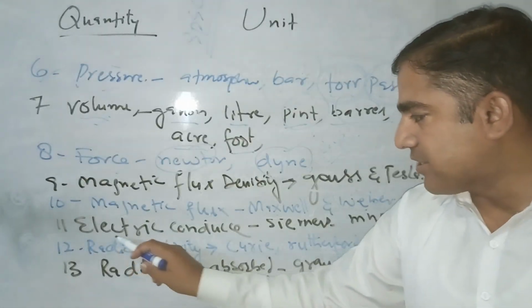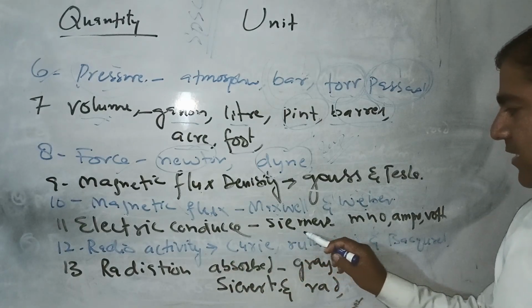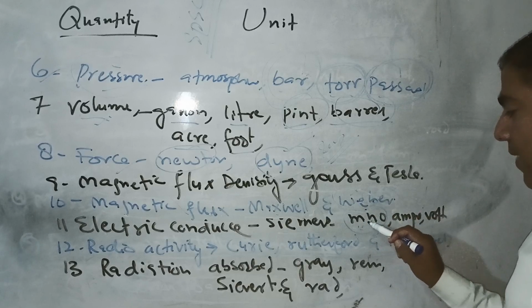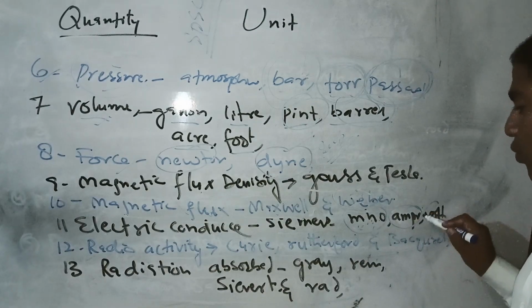Now the electric conductance. Now say the Siemens and the mho. This is also important. Mho is the unit of that one. And this is the ampere, also watt.